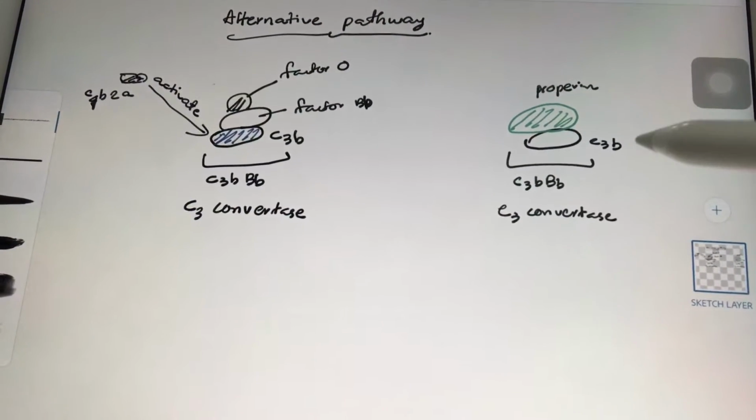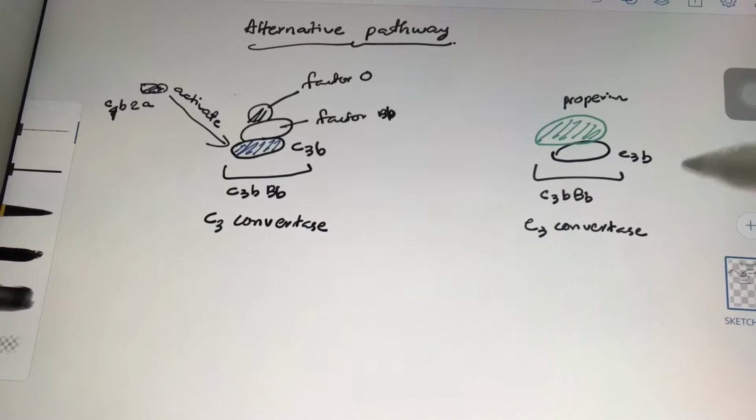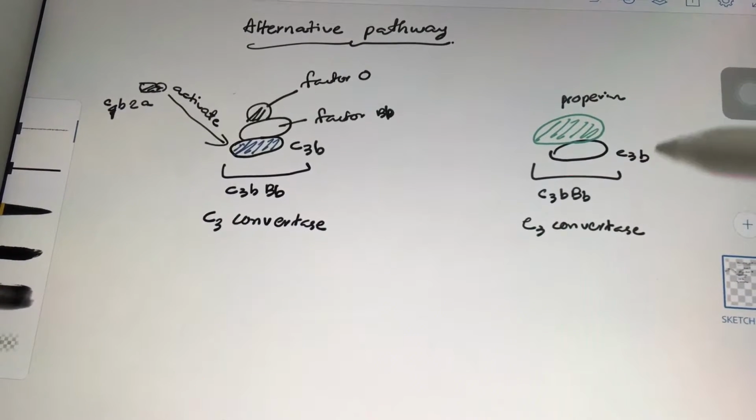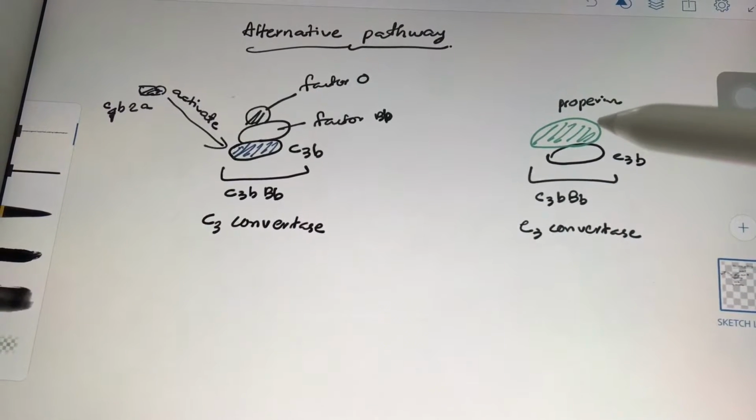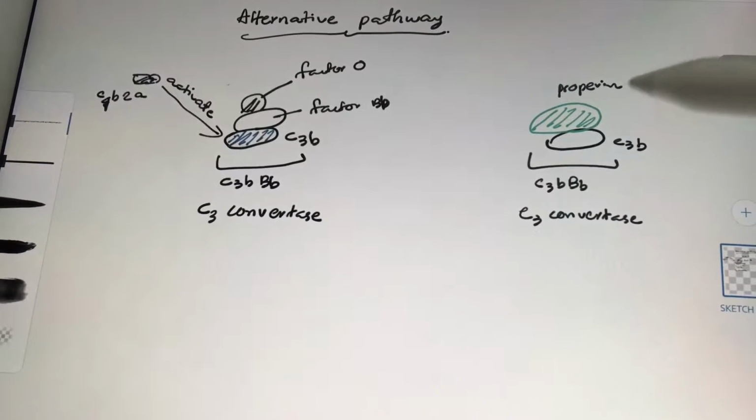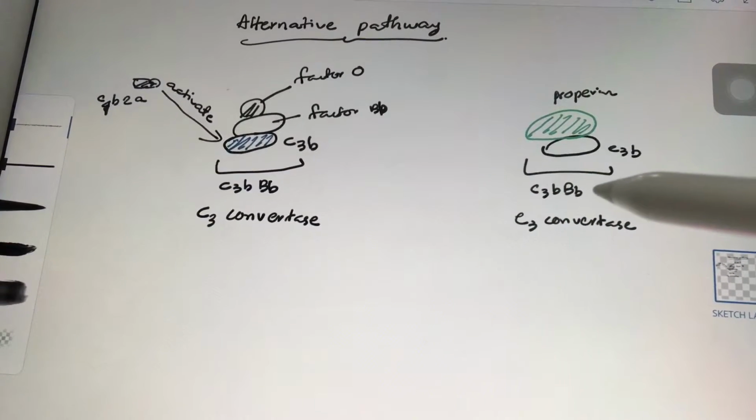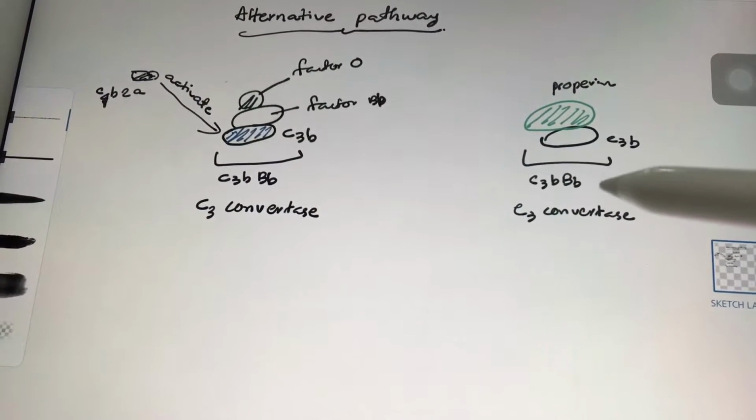The alternative pathway can form another form of C3 convertase by combining with the protein properdin. The complex is also called C3bBb.